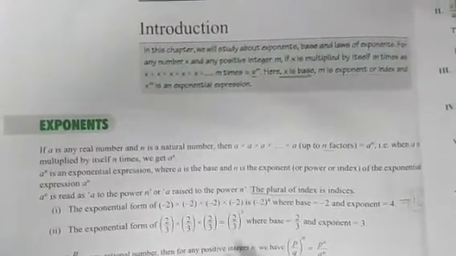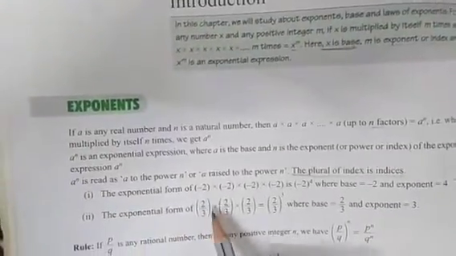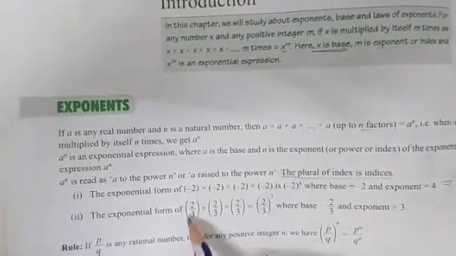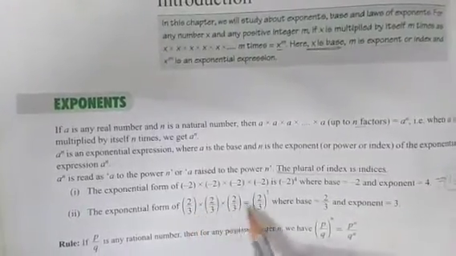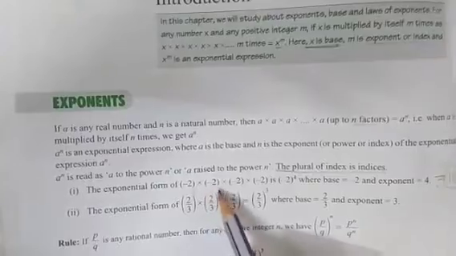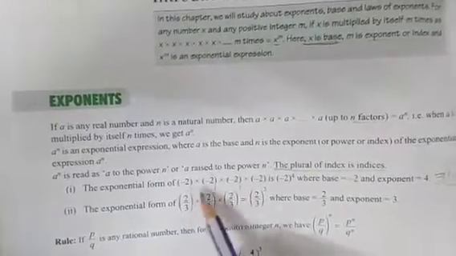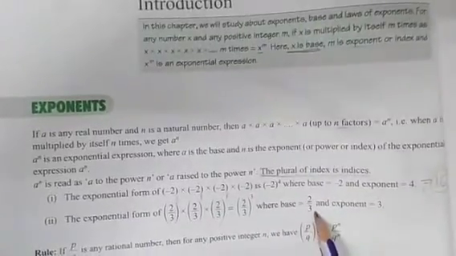Okay, is it clear? So the exponential form of 2 by 3 into 2 by 3 into 2 by 3 is, 1 2 3, so bases are same, so powers will be added during multiplication. So 1 plus 1 is 2, plus 1 is 3, so 2 by 3 की power 3. So base is 2 by 3 and exponent is 3.